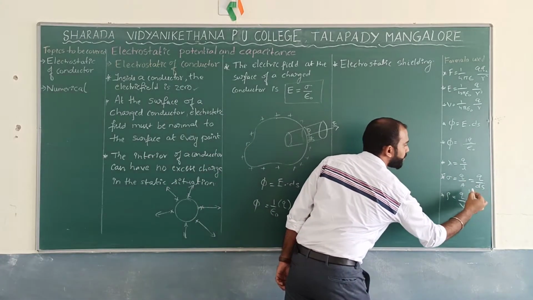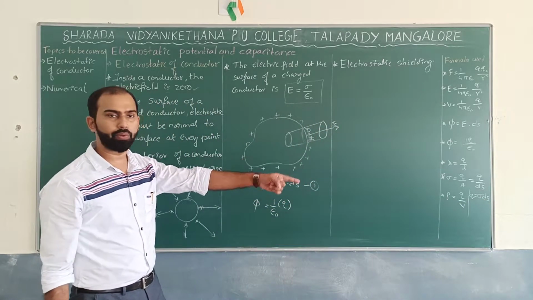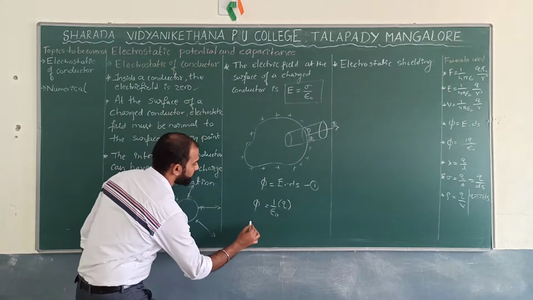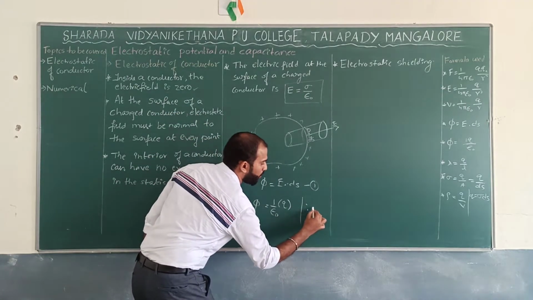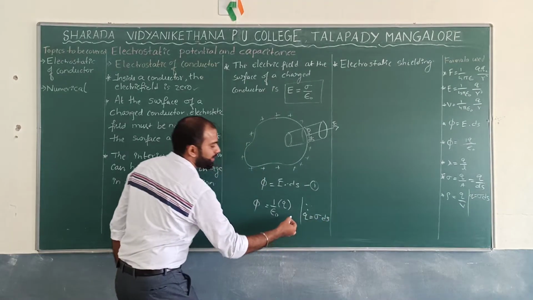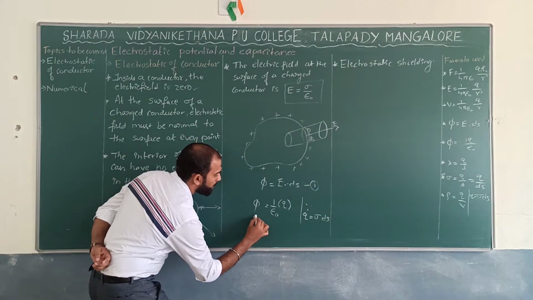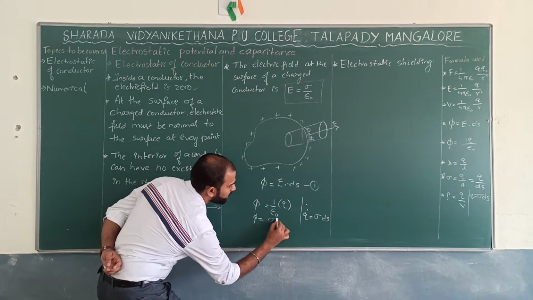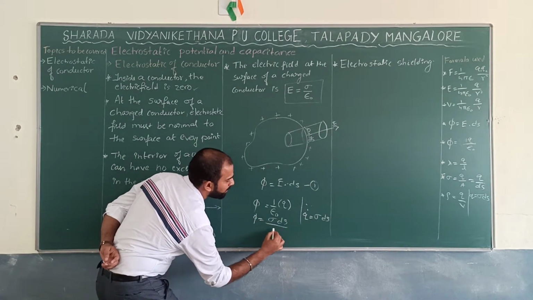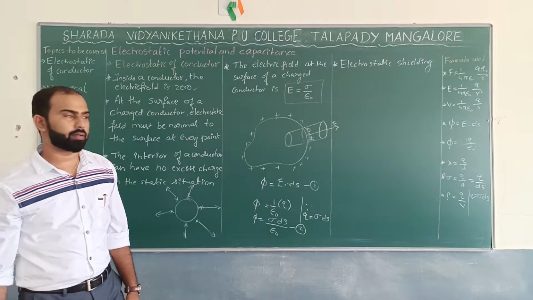Q is equal to sigma into ds. So since we know Q is equal to sigma into ds, substitute in the given equation and get phi equal to sigma into ds divided by epsilon naught. Let us say this is equation 2.